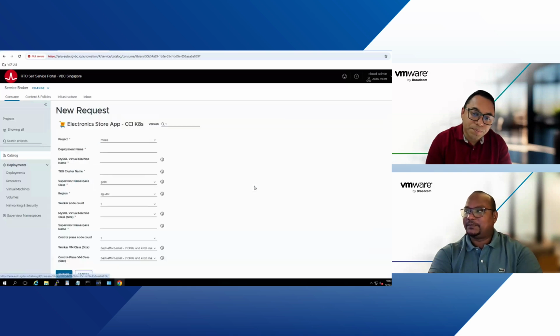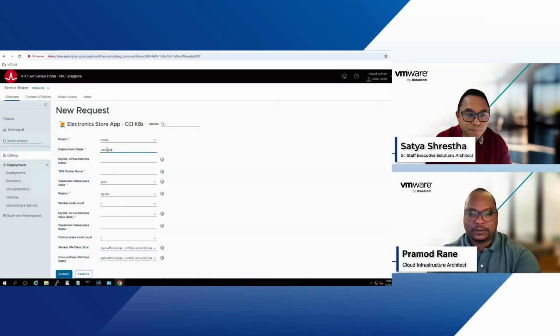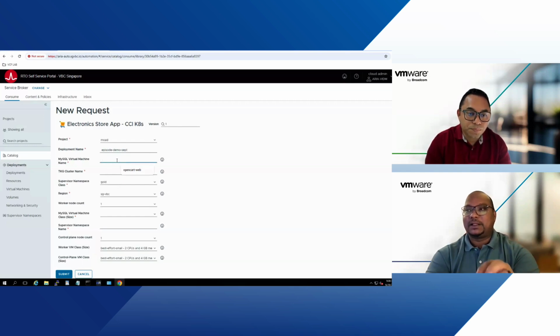So I can request this. I can put details like episode, demo, September. Then obviously we need the MySQL virtual machine. So what we're doing here in the entire blueprint is the MySQL DB is running on a VM service. Everything else is running on the Kubernetes TKG cluster. Right? All other containers.